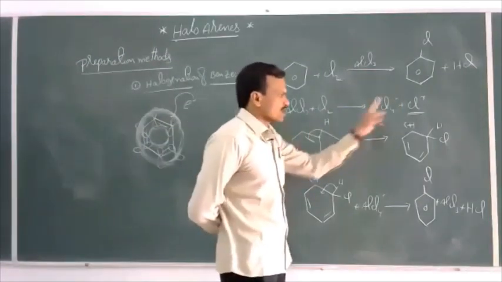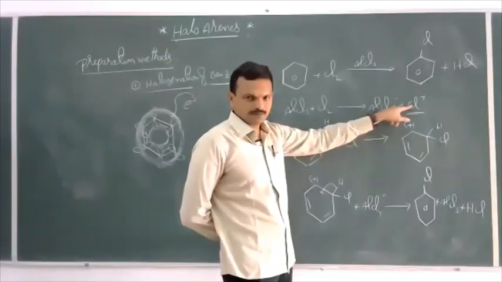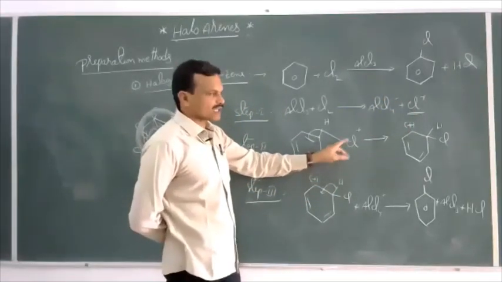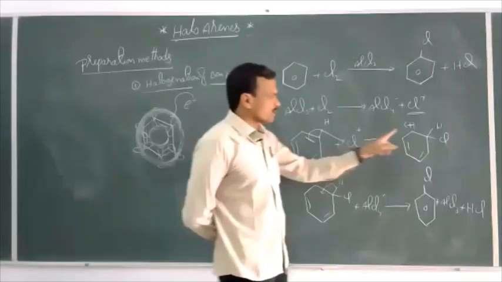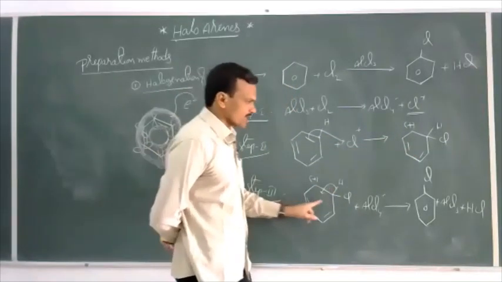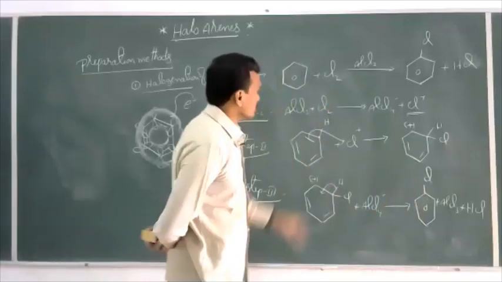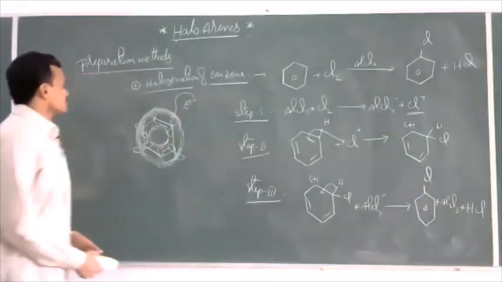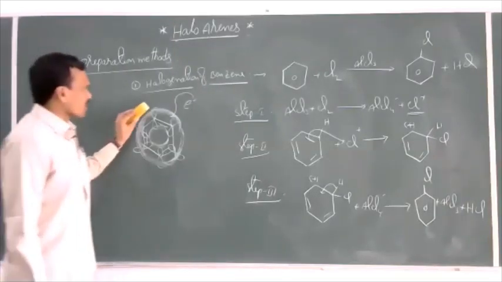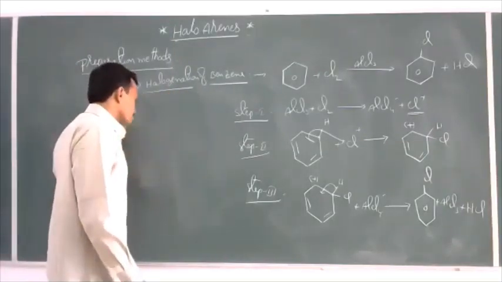The first step is generation of the electrophile Cl plus. After the generation of the electrophile, the electrophile attacks the benzene ring and forms a carbocation. Loss of a proton from this carbocation gives chlorobenzene. So this is the preparation of chlorobenzene, nothing but a halogenation of benzene.